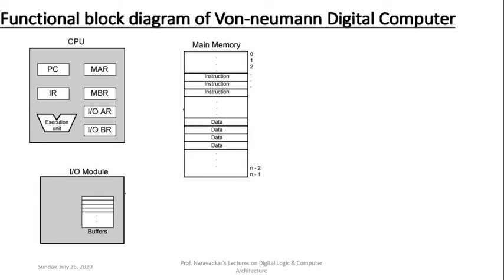Next, bottom left side will be the IO module. It contains at least one input device and at least one output device. And normally each of those IO devices nowadays comes with an internal buffer memory as well. As we are fully aware, whenever we purchase a printer from the market, inside that printer there is a buffer memory.